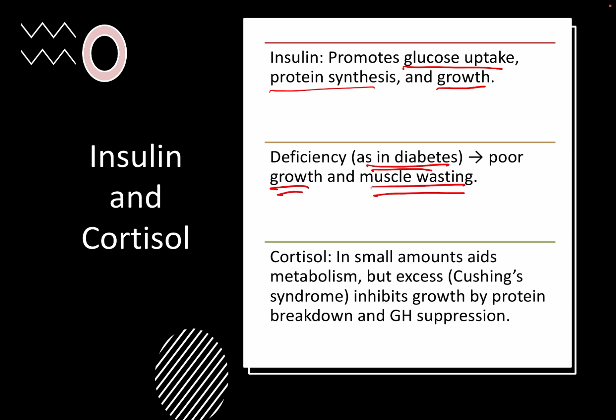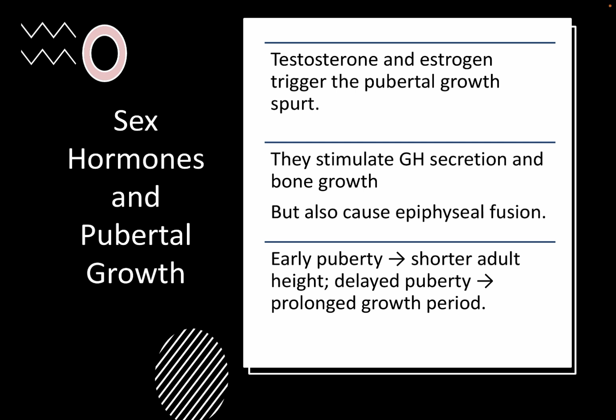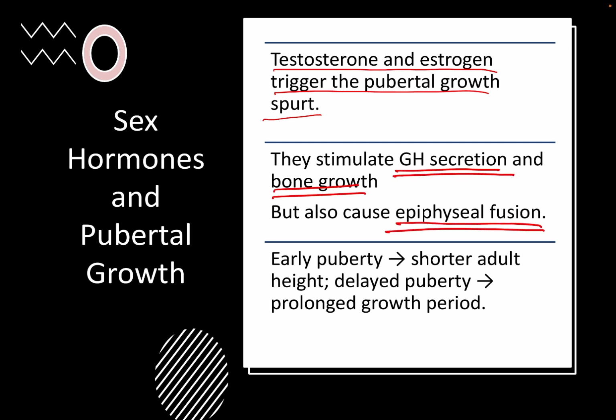Cortisol, though it is required in small amounts, aids in metabolism. Any excess can cause Cushing syndrome, which inhibits protein synthesis and suppresses growth hormone. Coming to sex hormones, they play an important role in puberty. So testosterone and estrogen trigger the pubertal growth spurt. They stimulate growth hormone secretion and bone growth. They also cause epiphyseal fusion. Early puberty can result in shorter adult height, whereas delayed puberty can result in a prolonged growth period.